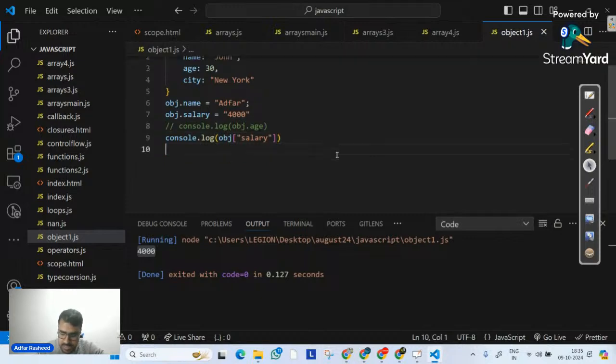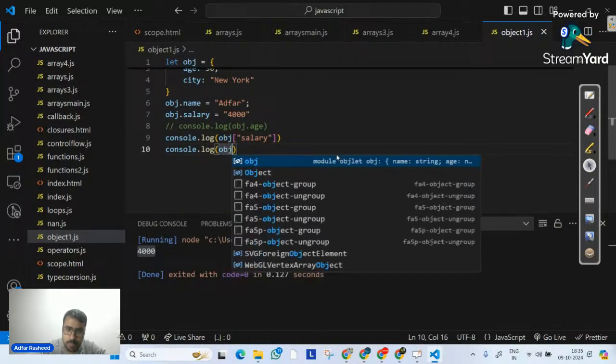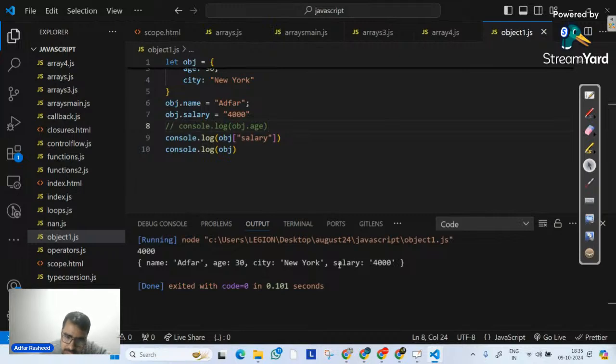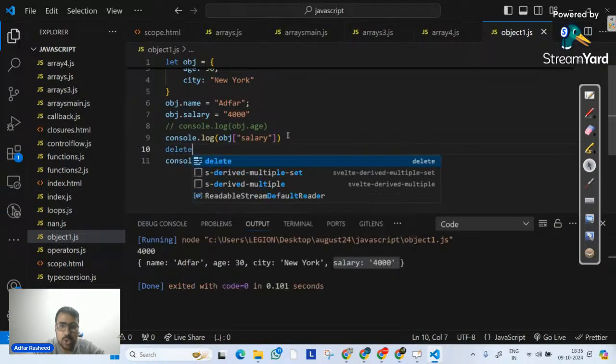And in this case as well, if I execute my obj, we can clearly see there's a salary property with the value 4,000. I hope this makes sense. So we are able to create, update, and now let's try to understand delete. How can we delete a property? In order to delete a property, we can use a very specific keyword called delete.